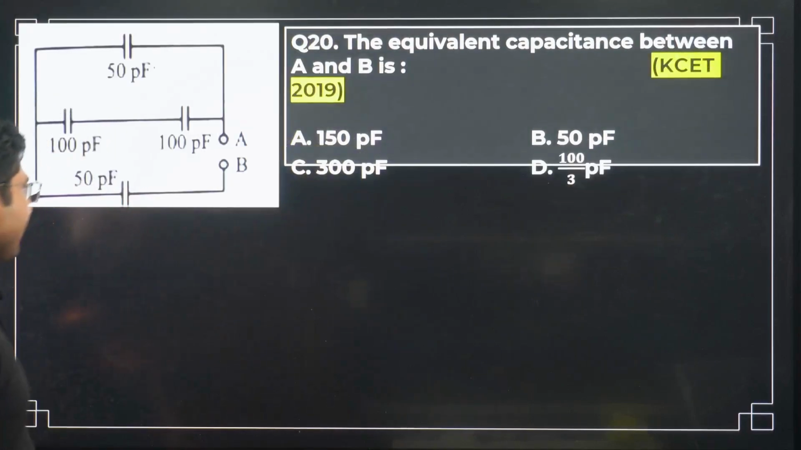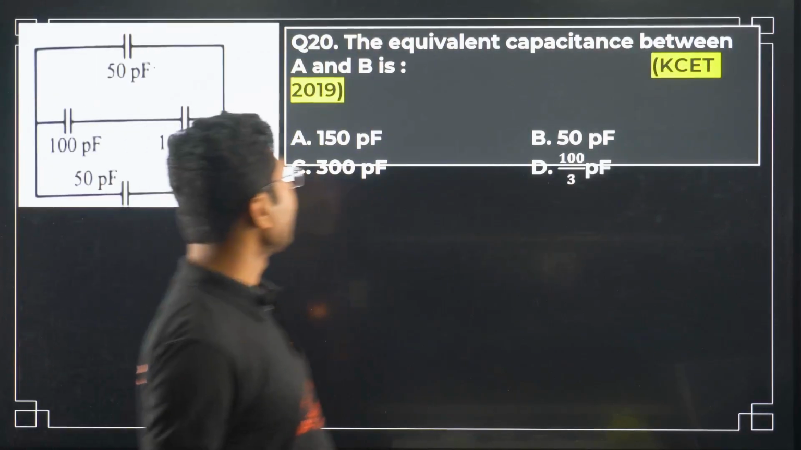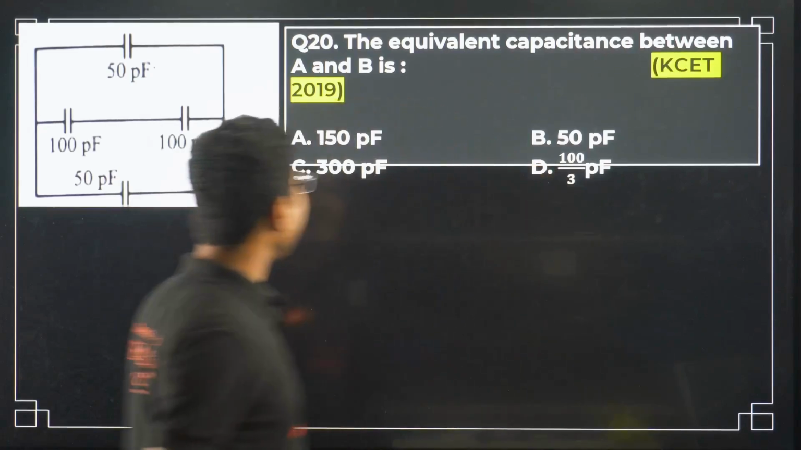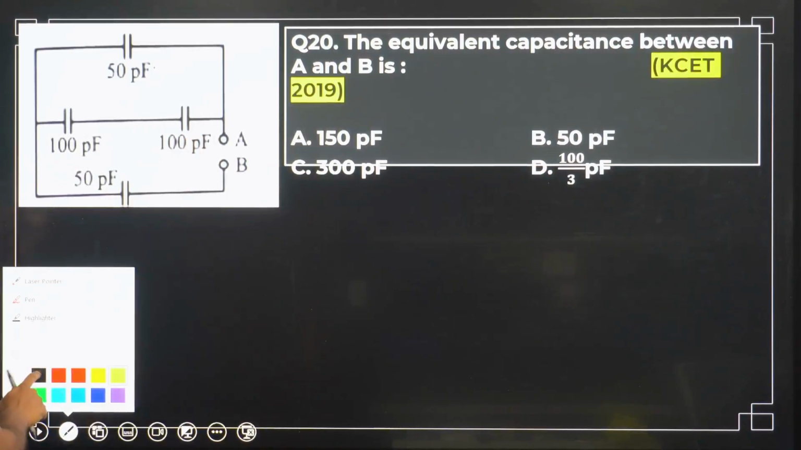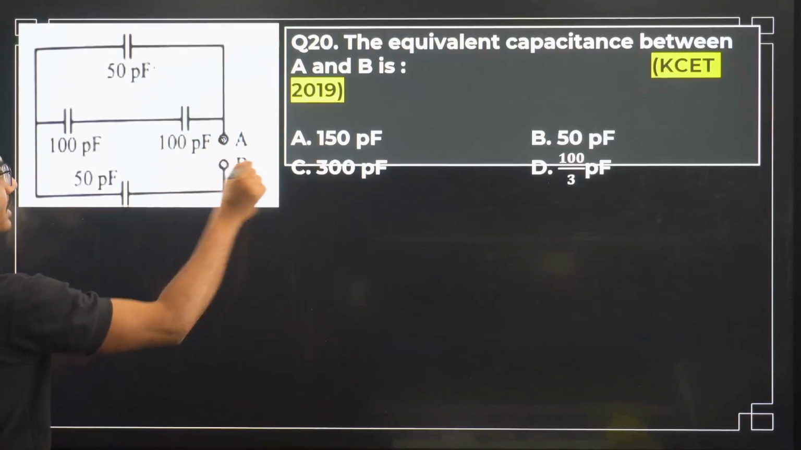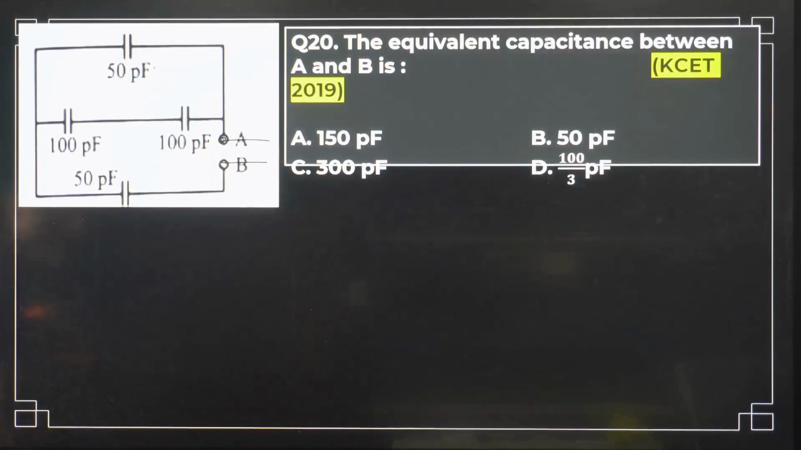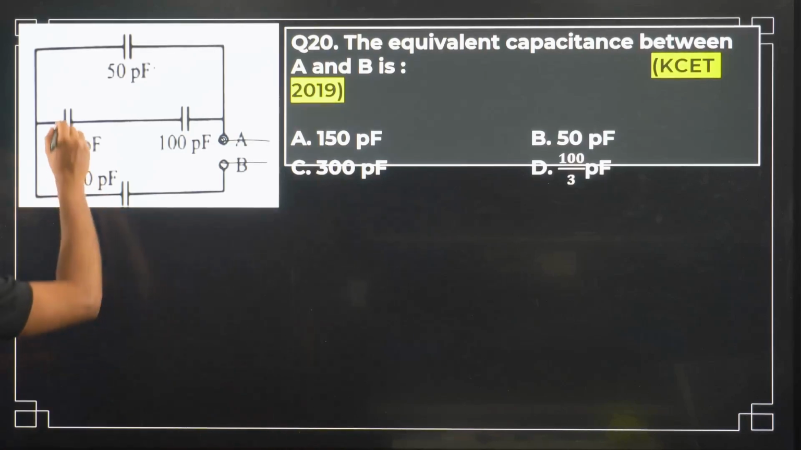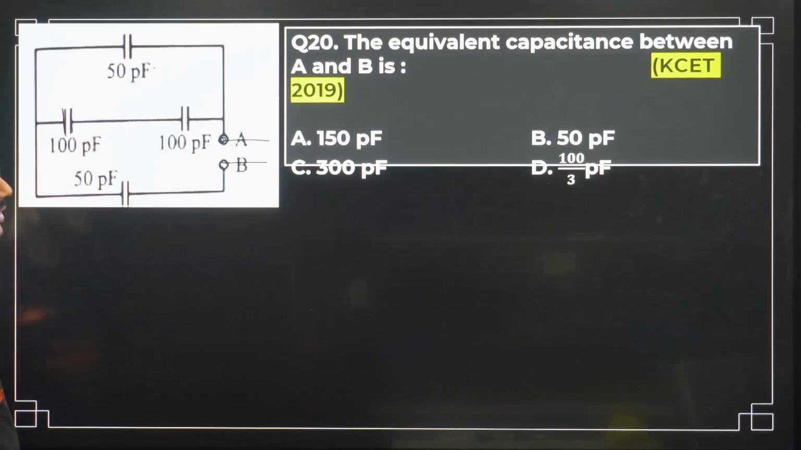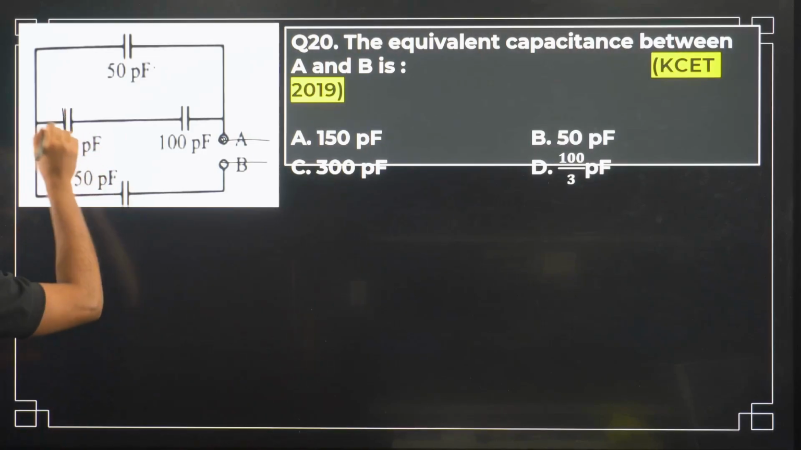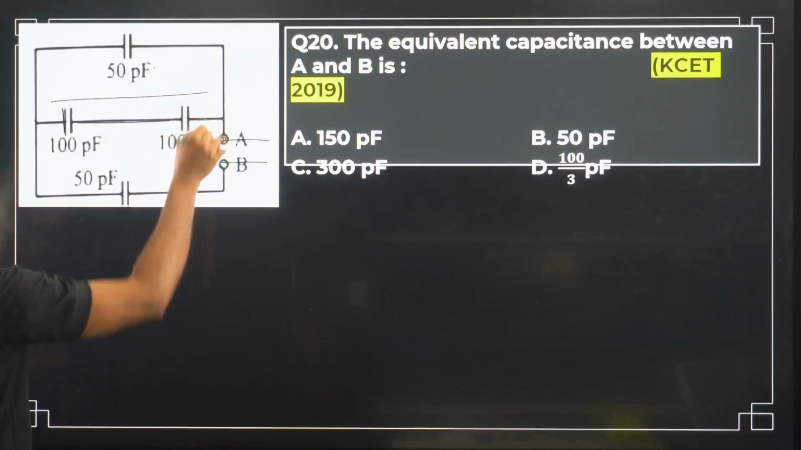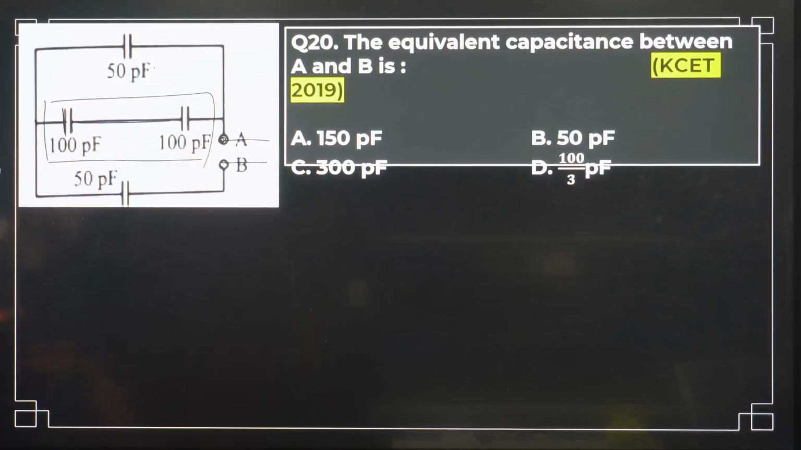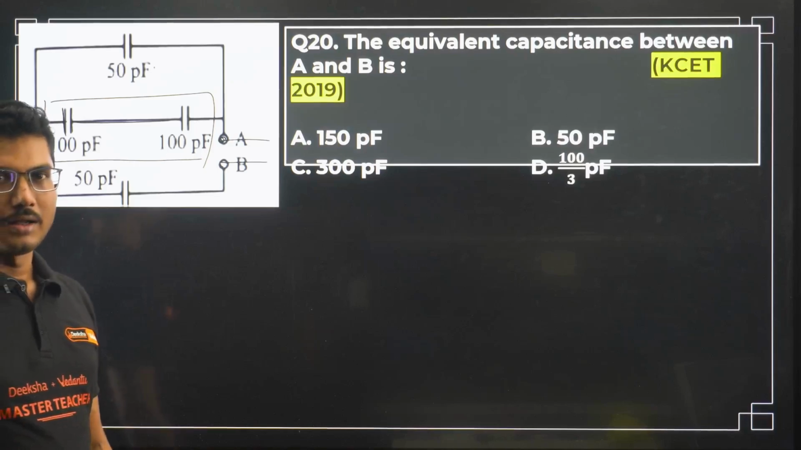Now there is another question: the equivalent capacitance between A and B is? So equivalent capacitance between this configuration A and B. What is the equivalent capacitance over here? We have to identify individual capacitors and then solve it. So if you see here, we will start with the easiest one. This is the starting point, and as you can see here, we can see two capacitors connected in parallel, right?